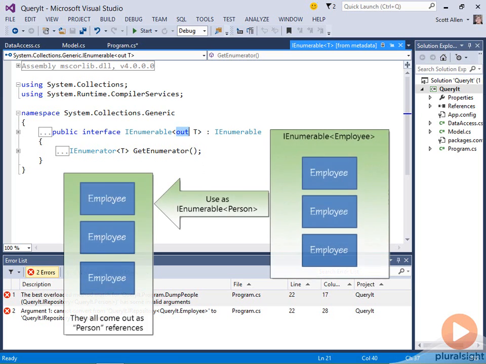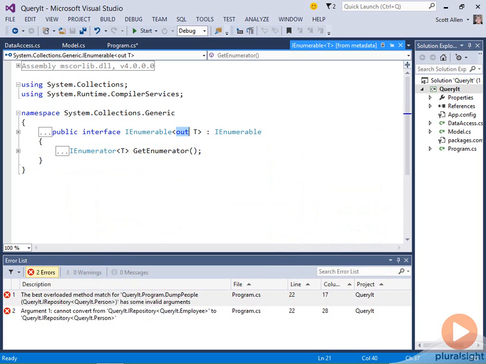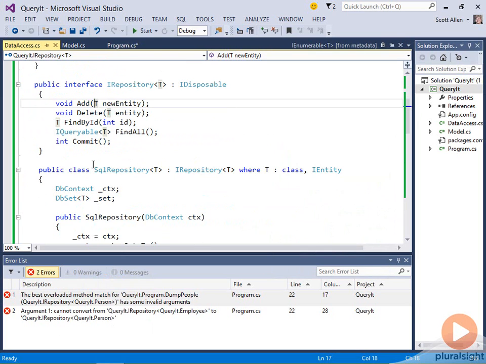If something is always giving me back employee objects, why can't I just treat those objects as person objects since every employee is a person? It's just that in C#, that does require the out modifier to explicitly make the interface covariant. And covariance only works with delegates and interfaces. It's not a modifier that I could take and apply to my SQL repository. Only interfaces. So let's try to make IRepository of T covariant.